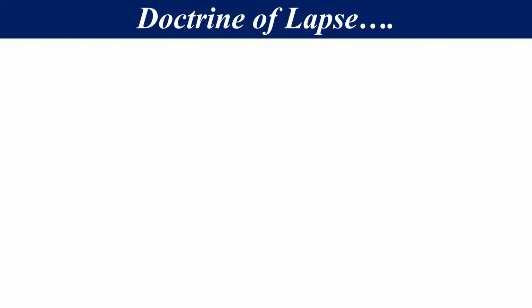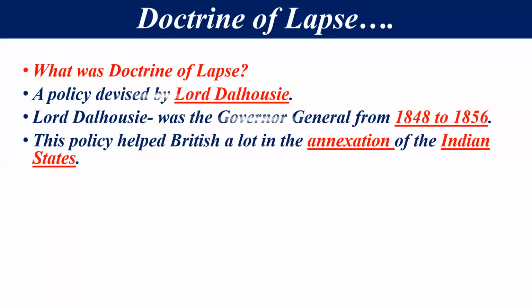Now today we will discuss the doctrine of lapse. One question we have in our mind is: what was the doctrine of lapse, and what was this policy? This policy was devised and started by Lord Dalhousie.